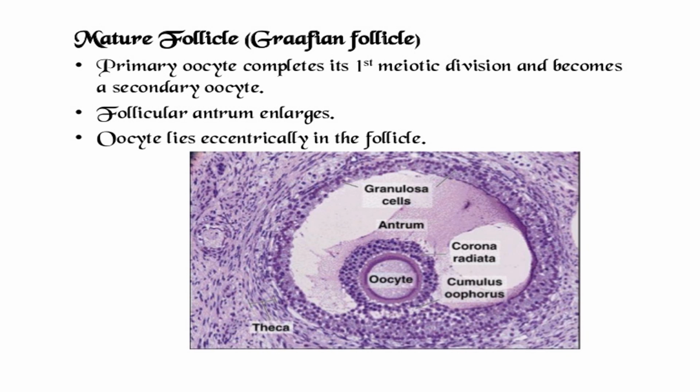One of the daughter cells, the secondary oocyte, will receive most of the cytoplasm, while the other, the first polar body, will undergo fragmentation and disappear. The secondary oocyte immediately enters into the second meiotic division. But again there is another arrest. There will be stoppage of meiosis 2 at the level of metaphase.